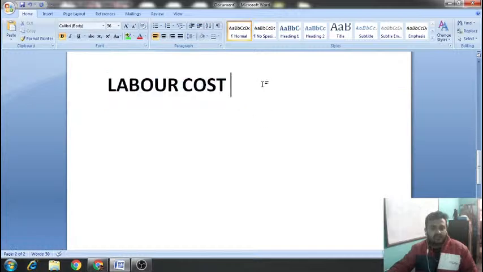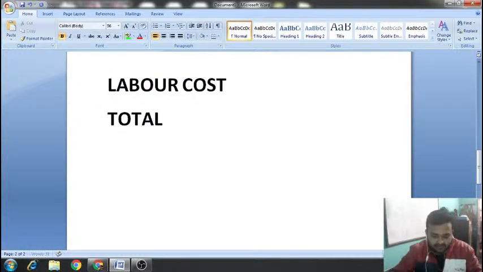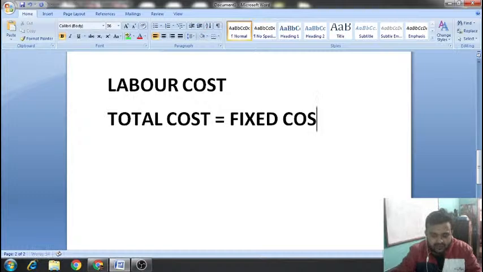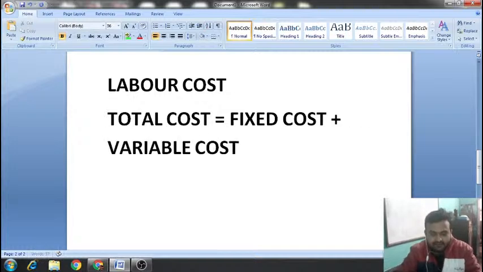Okay. Now let's talk about total cost. Total cost is a mixture of fixed cost plus your variable cost.